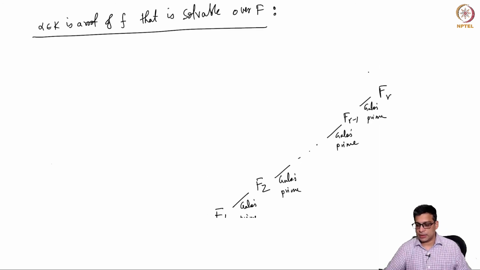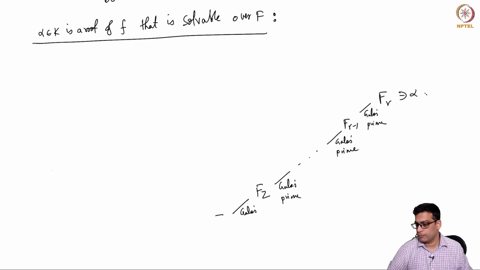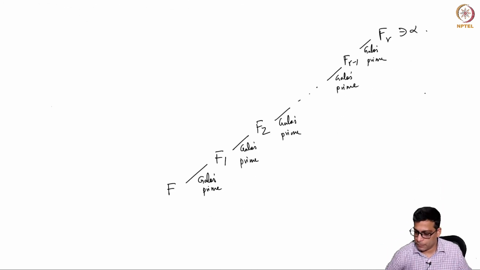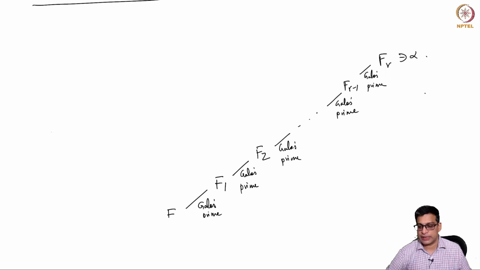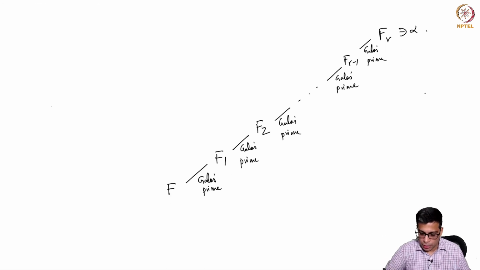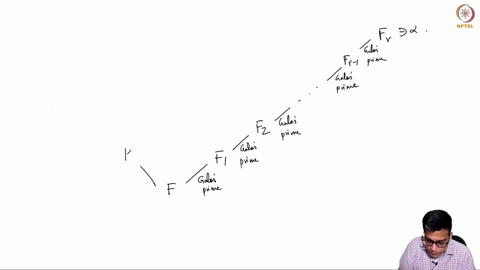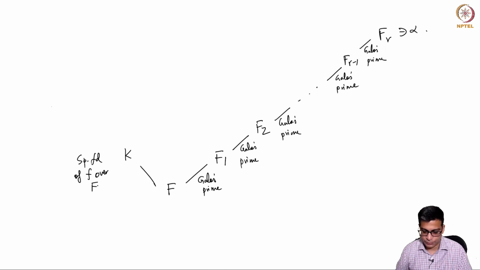Okay. This is the equivalence of the four characterizations of radical extensions. If alpha is radical, we can construct such a thing. Now we have K, which is the splitting field of f over capital F. Okay, and this by hypothesis has Galois group A5.